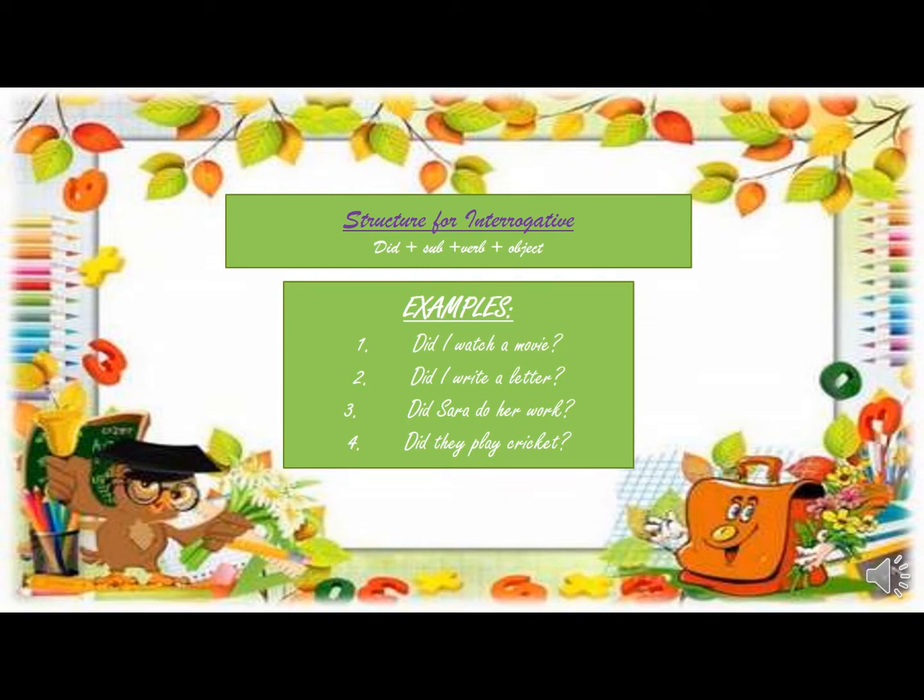Let's see the structure of interrogative sentences. In interrogative sentences, you will have to start with did before the subject. So first did plus subject plus verb first form plus object, and obviously plus a question mark. So look at the examples. Did I watch a movie? Did I write a letter? Did Sarah do her work? And did they play cricket? As you have seen in all these examples, the must thing is did at the start of the sentence, and at the end there is a question mark because these are interrogative sentences. Right, my dear students?